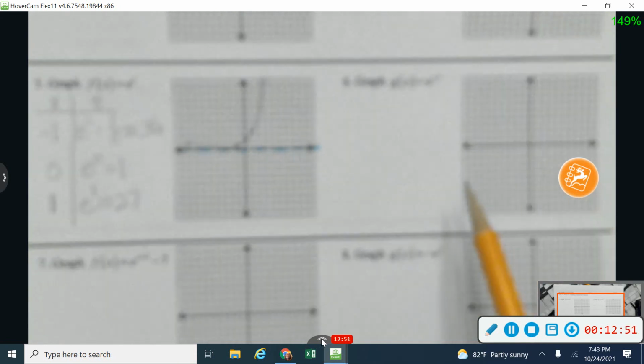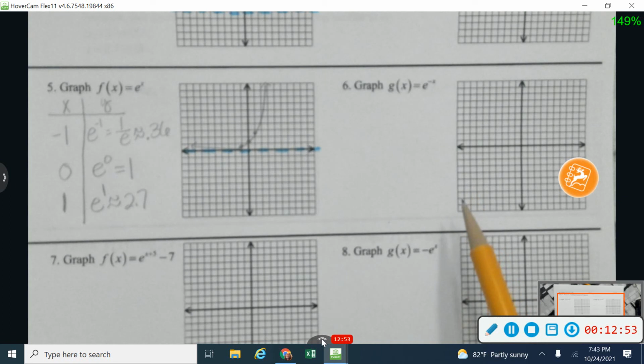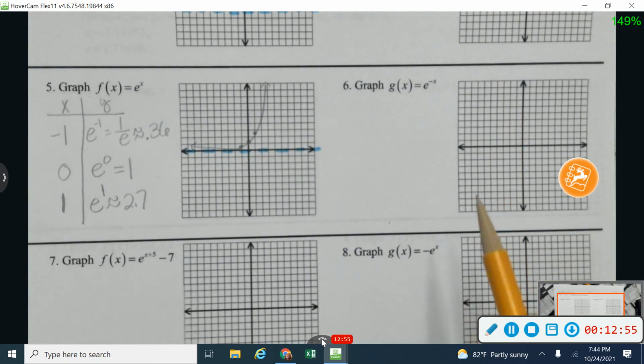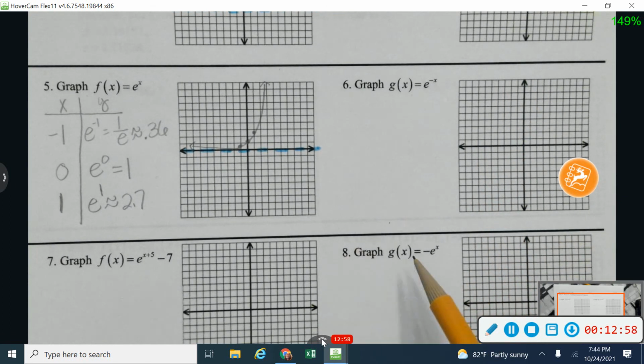Okay, so what I'd like for you to do is pause the video. I'm going to pause my video as well. So pause your video. Let me get that back where it's focused. And try number 6, 7, and 8. So the same rules up above apply to these as well. So try 6, 7, and 8 with their transformations, and then we'll come back together and check.